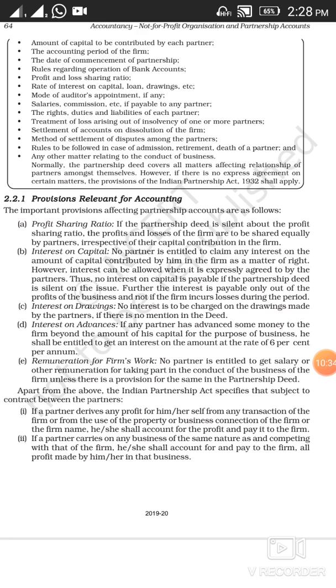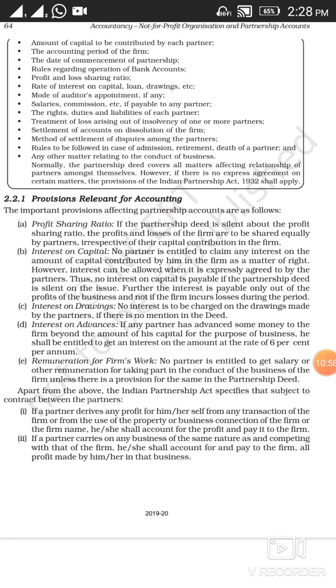Profit and loss sharing ratio, because partners have come together to share profits and loss of the business. So how they are going to share their profit and loss in future will be mentioned over here. Then rate of interest on capital, if any interest will be provided to the partners on their capital, what the rate will be.